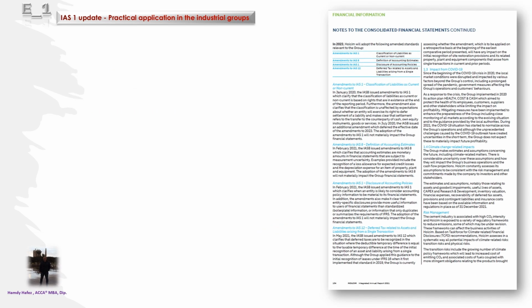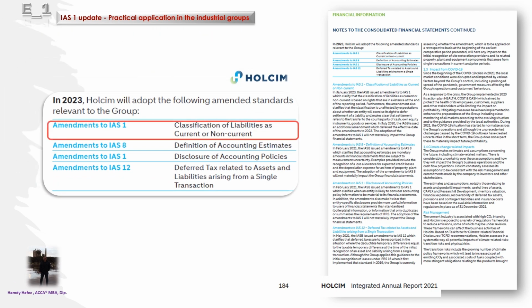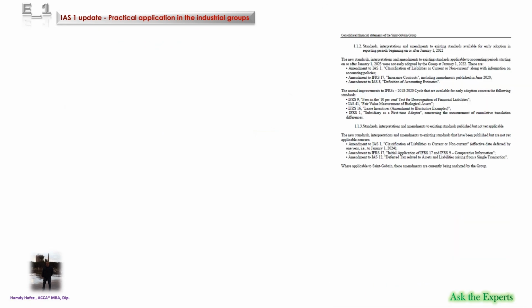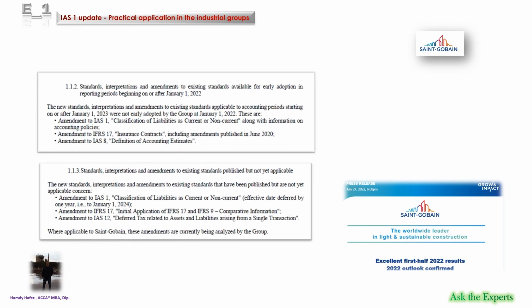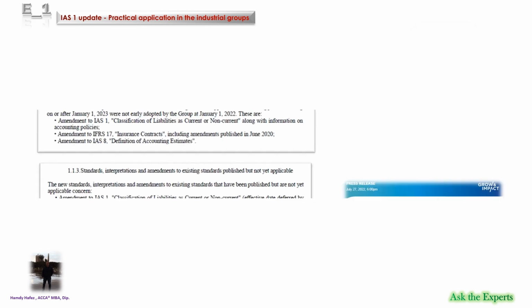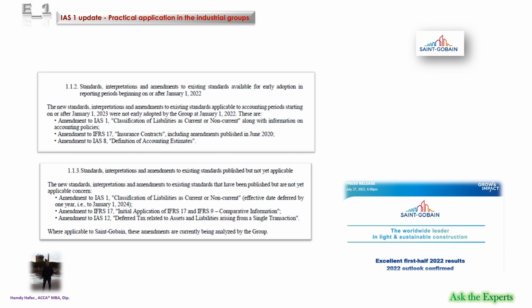Another example is by Halma Group, Integrated Annual Report 2021. Also in the notes to the consolidated financial statements, page 184. Also by Saint-Gobain Group, in the notes to the consolidated financial statements of the half-year financial report 2022. Note 1: Accounting Principles and Policies. The standards applied. Pages 10 and 11.